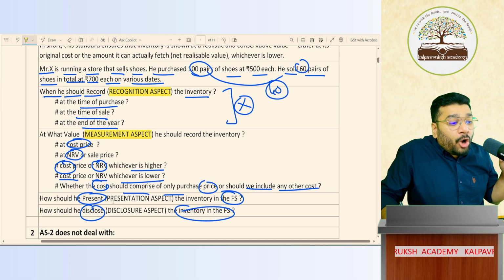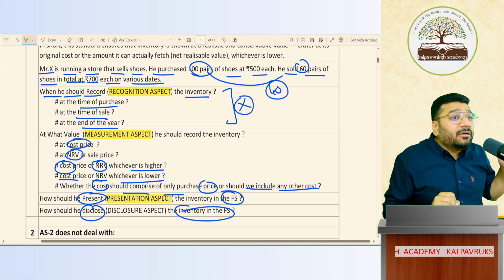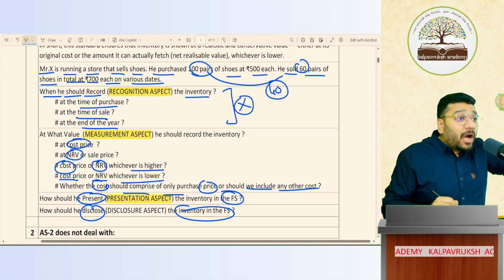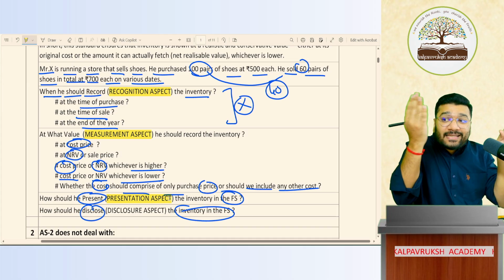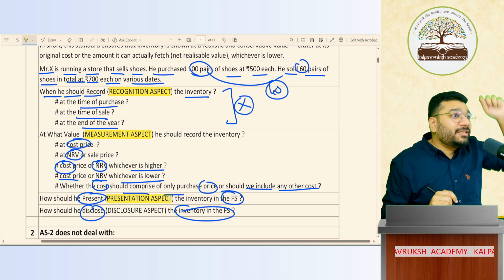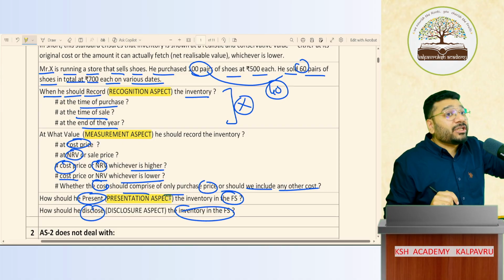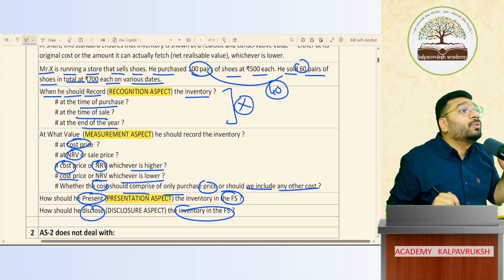Third, how do I present that item in the financial statement? Closing stock, how should I present it? It should come as closing stock on the credit side of the trading account. In the balance sheet also closing stock should come. That presentation, how it should come, the accounting standard has to guide.